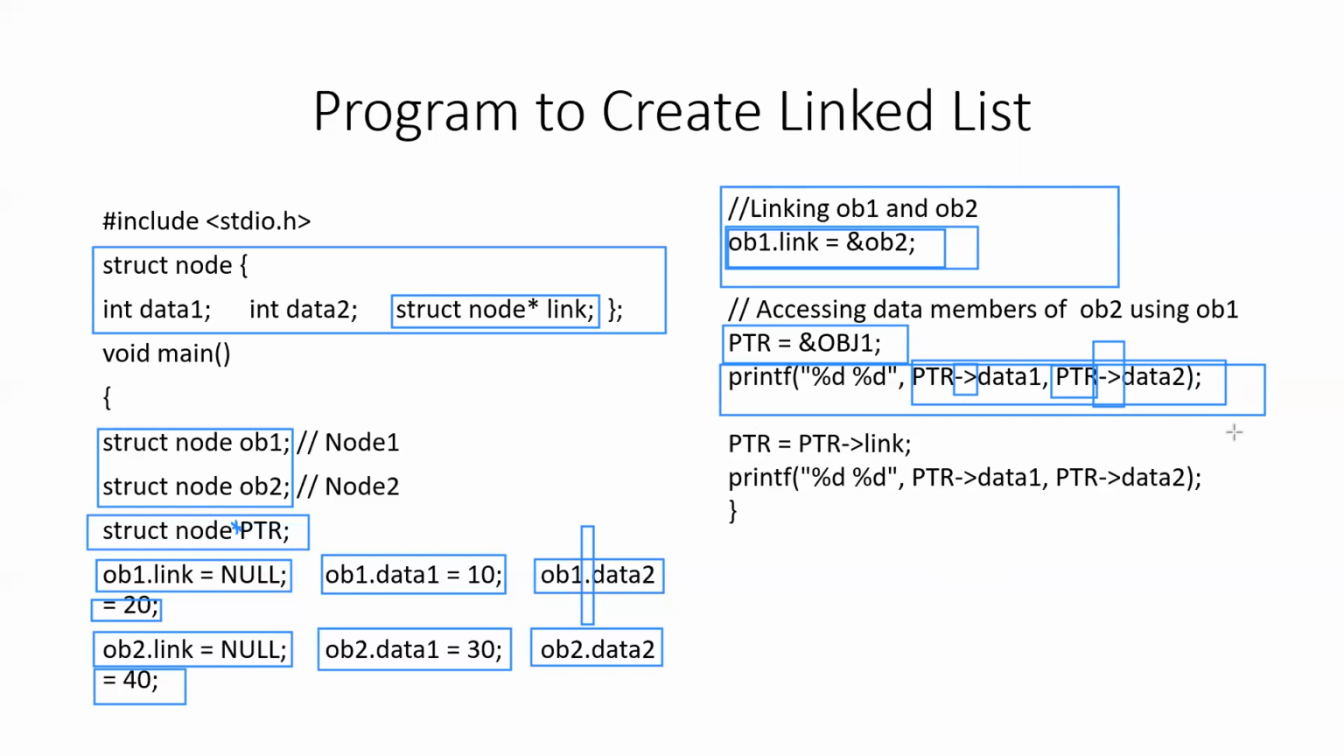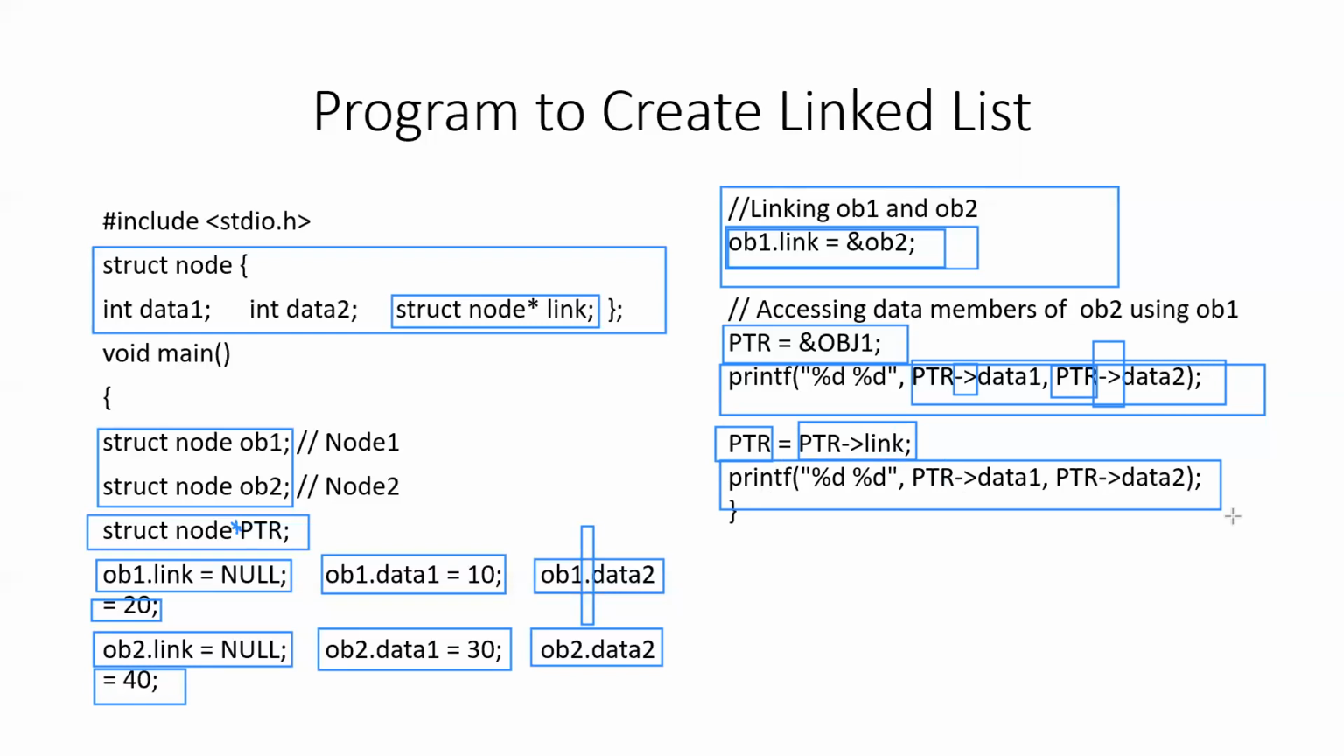Now we need to move to the next node. What is the address of the next node? The address of the next node is stored in the link part of the current node. So PTR link contains the address of the next node. It will be saved to PTR. So now the PTR will point to the next node. And hence again the same statement can be used to print the data members of the second node.